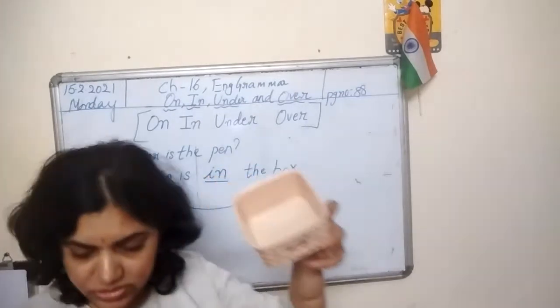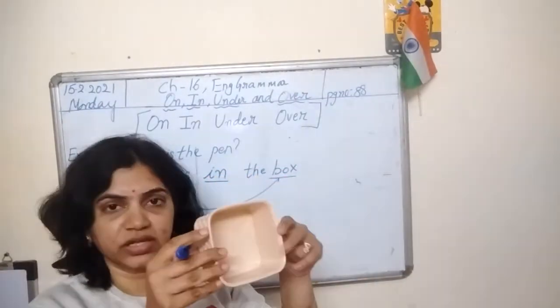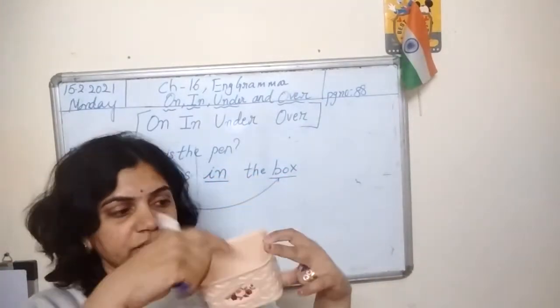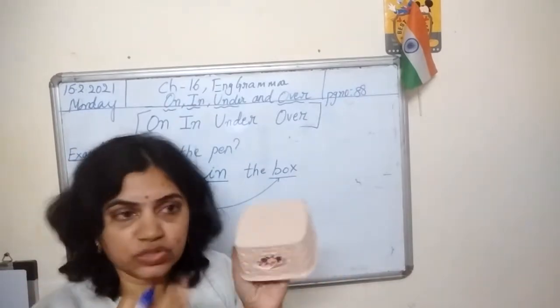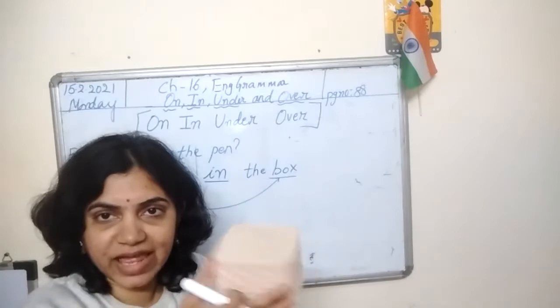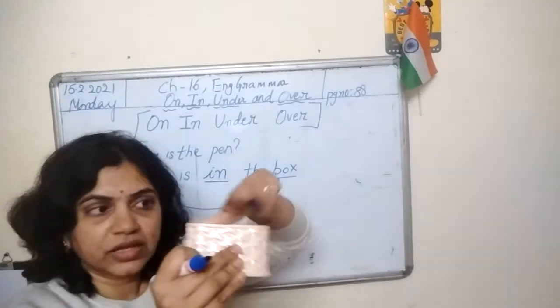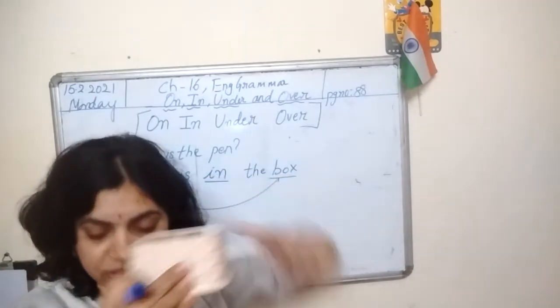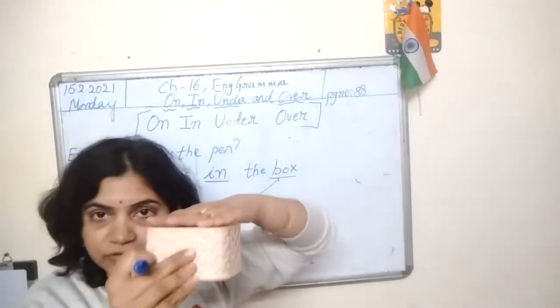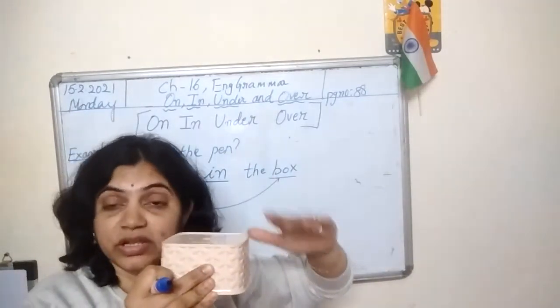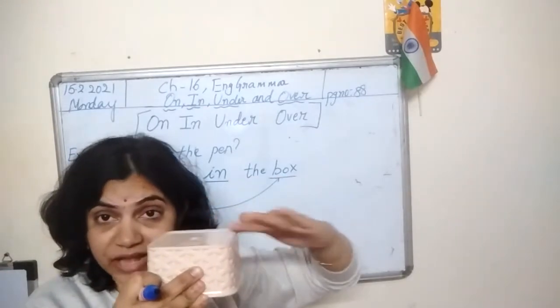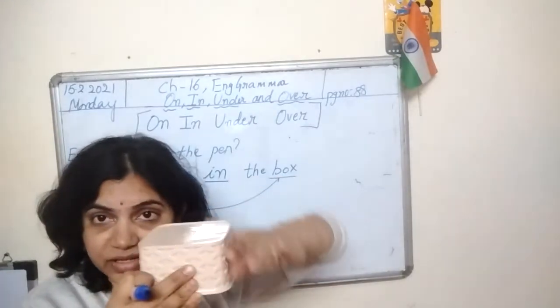Look at this box. Here the box is not flat, okay? Flat means what? This is flat. The surface is flat, right? If the surface is flat, it is called a flat surface when it is plain like this.